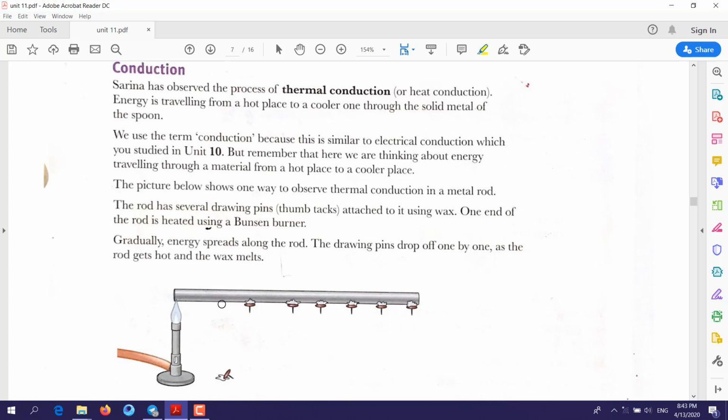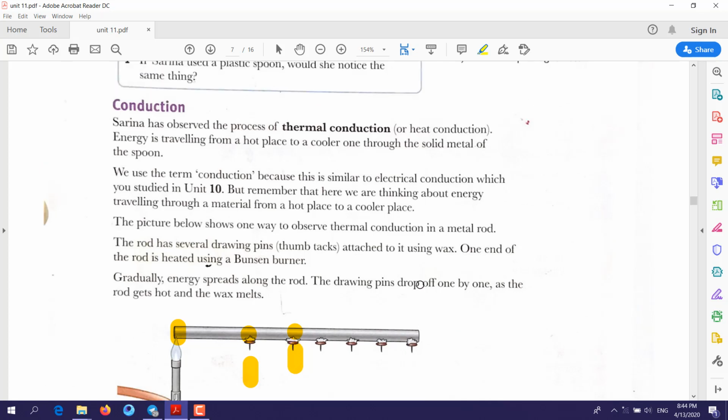The explanation is that we gave heat at this point, and this heat transferred along the metal. Once it reaches here, this pin will fall. Then when it reaches here, this pin will fall, and so on. This we call thermal conduction.